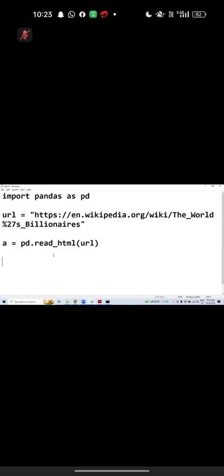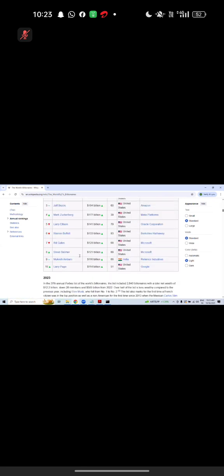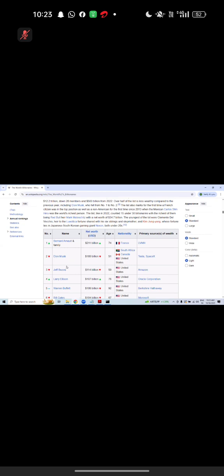Whenever you call read_html, it hits this web link. First it counts how many tables there are in total: table number 1, table number 2, table number 3, table number 4, table number 5, like this. Then in the backend it creates a list.